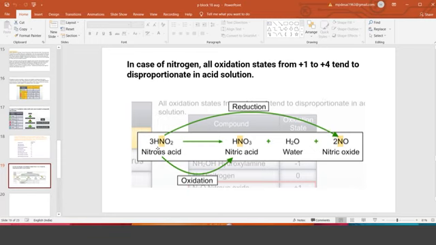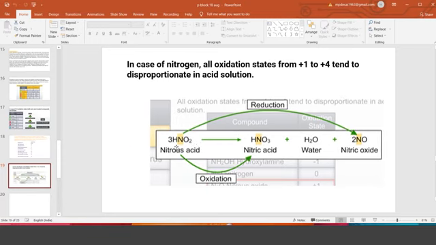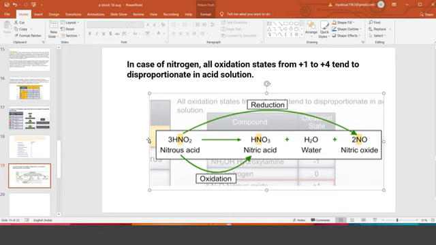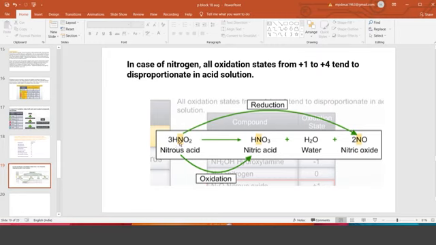Okay, so 3HNO2 gives HNO3, H2O and NO, where we find this N has gone for increase as well as decrease in the ON. The ON of N in HNO3 is +5. And N in HNO2 is +3. So what is the calculation here? It is +1, +1, and this is -6.